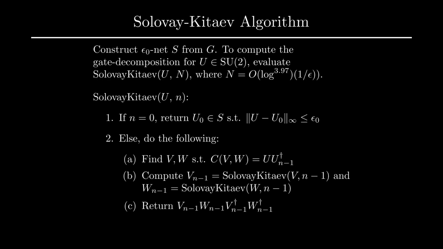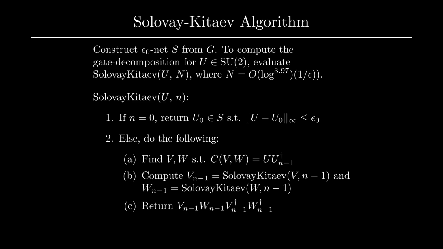At level n, we recursively define an approximation of level n-1. We then decompose u into v and w via the group commutator. We then recursively solve for v and w at level n-1. Finally, we compose v_{n-1}, w_{n-1}, v dagger_{n-1}, w dagger_{n-1} with the n-1 level approximation to obtain the level n result. We can then repeat this procedure as desired to get a circuit of epsilon accuracy using O of log to the c of 1 over epsilon gates.